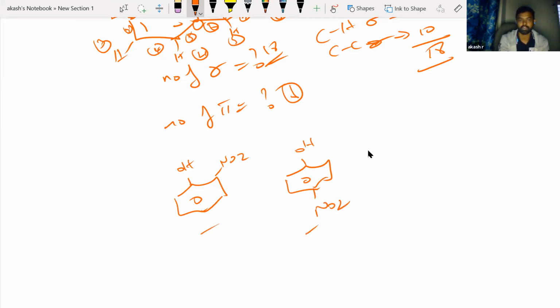Okay, now I have these 2 molecules. This is not from GOC, don't worry. This is from chemical bonding only. So you have these 2 compounds. Which has more boiling point, compound number 1 or compound number 2?